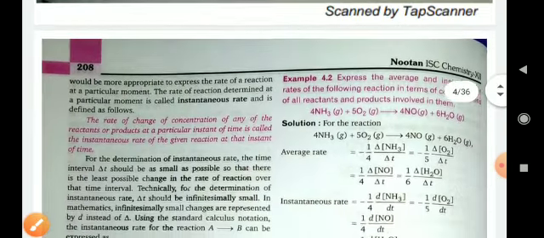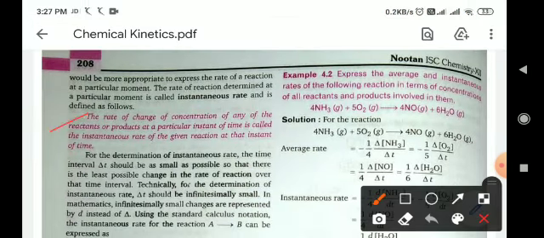Okay, so what is the instantaneous rate of reaction? The rate of change of concentration of any of the reactants or products at a particular instant of time is known as the instantaneous rate of a given reaction at that time.